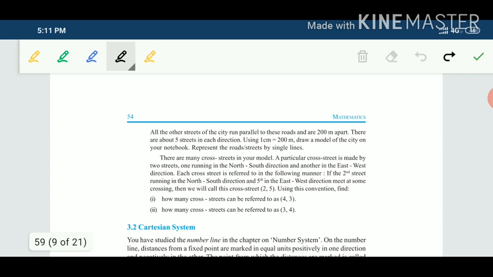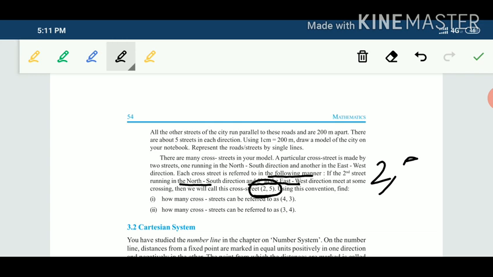Each cross street is referred to in the following manner. If the second street runs in the north-south direction and the fifth in the east-west direction, then we will call it the cross street 2, 5.